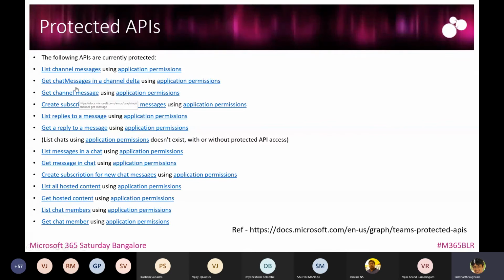I won't go into detail, but most of them are related to messages, because messages are content which is very sensitive in nature. Users within the organization might be sharing and exchanging information which is private, for example between a manager and an employee, or in one-to-one chats between users. If you want to get that information or build customizations around it, permission from Microsoft is required.